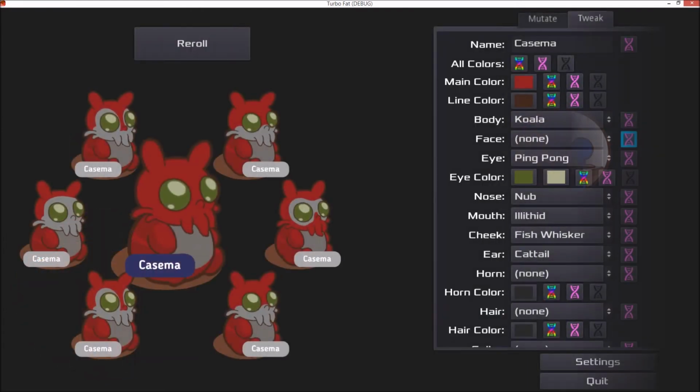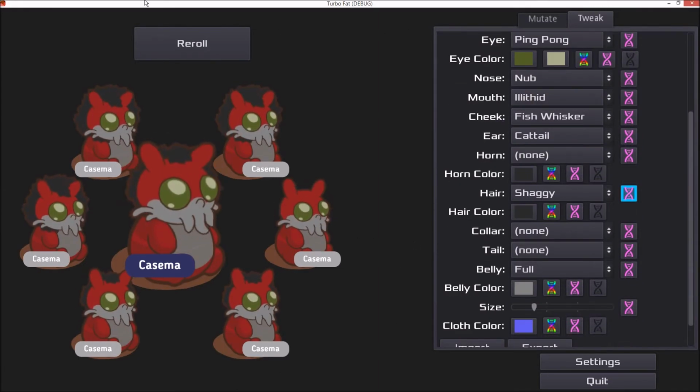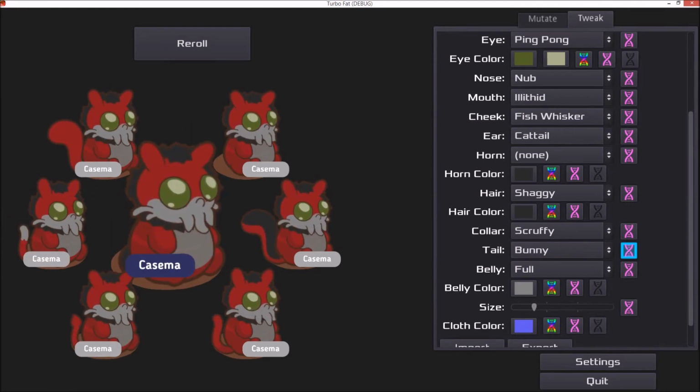I also added a lot of new creature parts to increase the variety in the creature's appearance. Creatures can now have different colored faces, a few different hairstyles, handkerchiefs or scruff around their neck, or a few different kinds of tails. I was hoping to get to wings but ran out of time. Hopefully I'll come back to that soon.